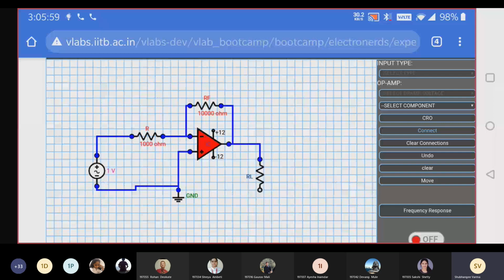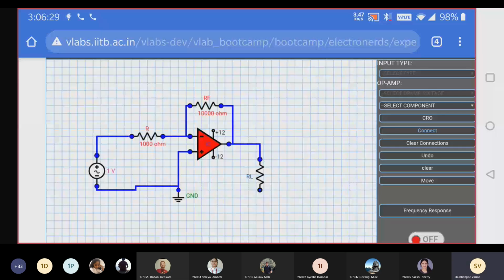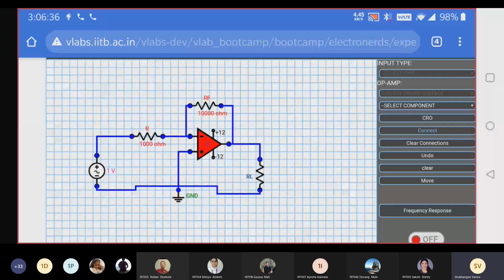Now go to connect again. It's already selected, and connect this load resistor's second terminal to ground. You have to click on the circle to make the connection. If you press it 2 times, you will get this error message. Ignore it. Press OK and try it again. Let's see. The connection is done. So we have completed the circuit of the inverting amplifier. Everybody completed up to this?